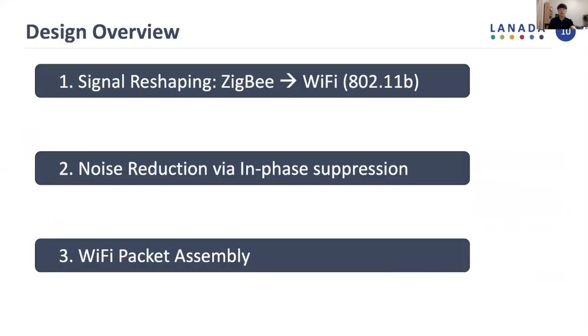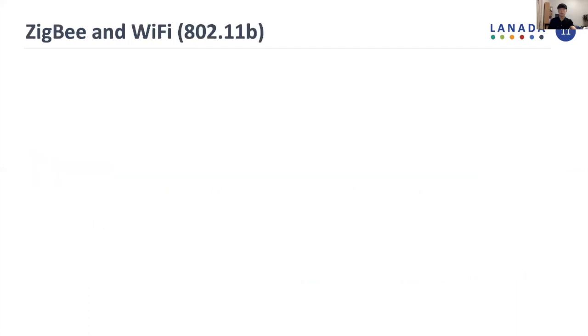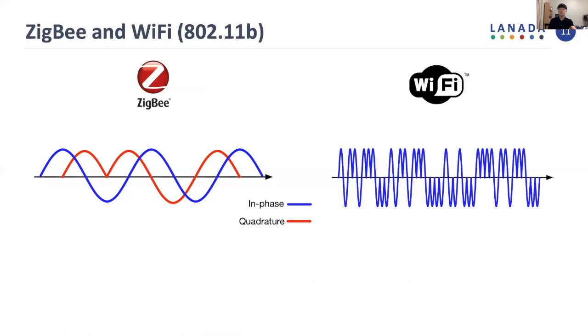In order to answer this question, we designed 3 key techniques. First, signal reshaping is to reshape ZigBee signal into Wi-Fi signal. Second, we propose noise reduction via in-phase suppression. And finally, Wi-Fi packet assembly is required to make a legitimate Wi-Fi packet. So let me explain the detail of each technique, starting from signal reshaping. Signal reshaping is to reshape ZigBee signal into Wi-Fi signal.